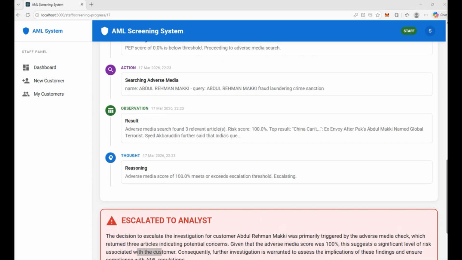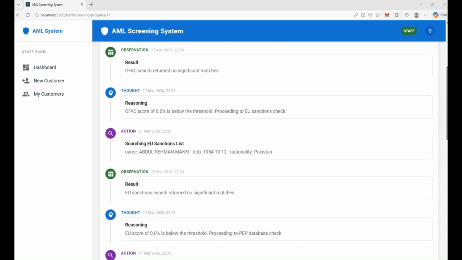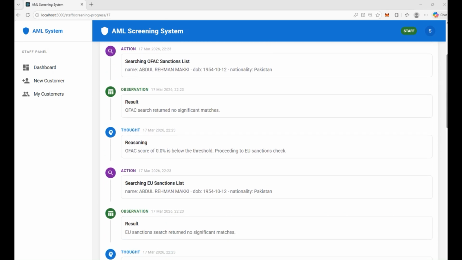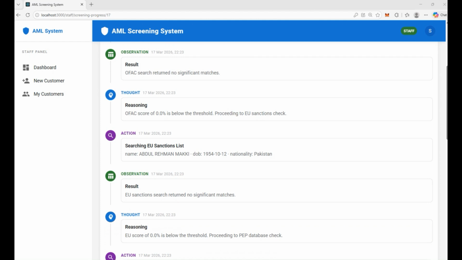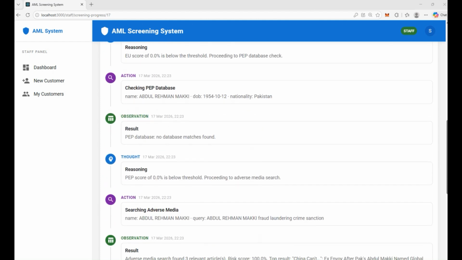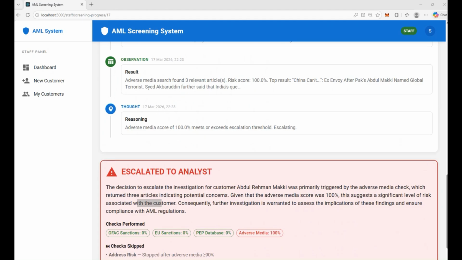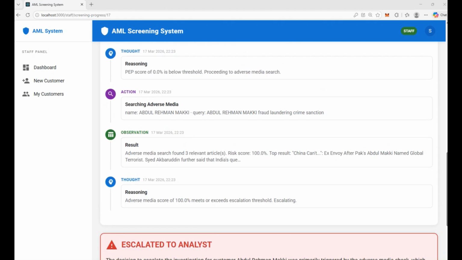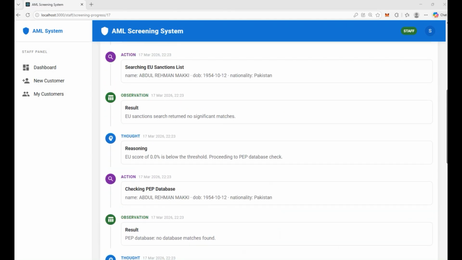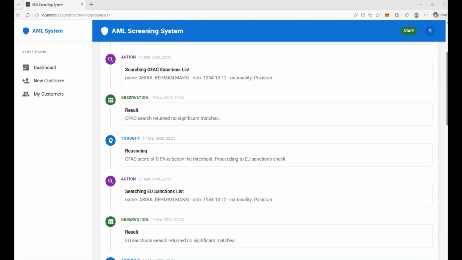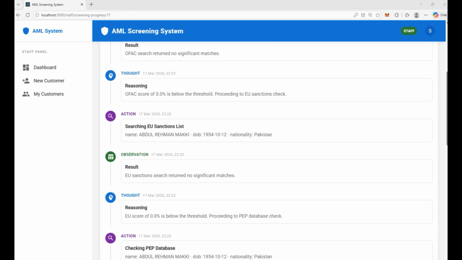You can see all these things are transparent. You can see how the decision was made, what checks agentic AI has done, and how it came to the decision. And this is very important for regulatory purpose. You can show regulators the detailed audit trail.